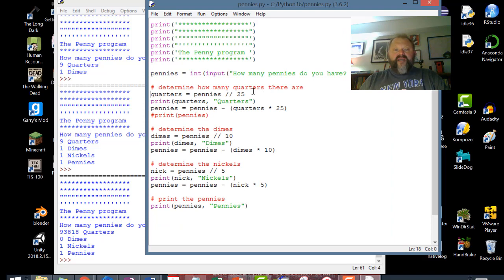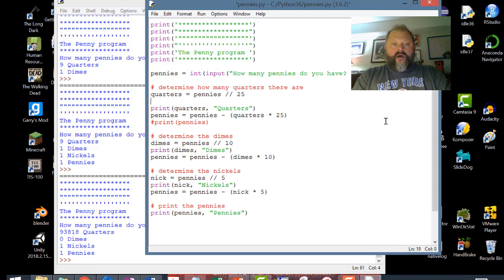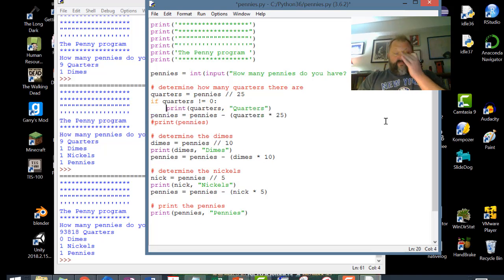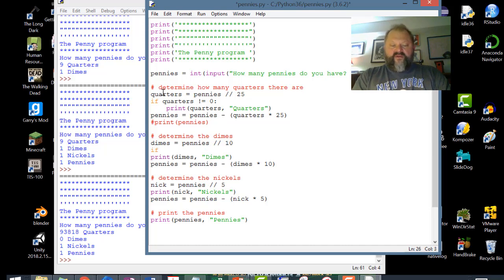What we're going to do is this, and I'm going to start with the quarters. I'm going to say if quarters is not equal to 0, that means something is there, then I'll print quarters. But if there are no quarters, if it's 0, and we'll do some examples, then I'm not going to print anything. Okay?